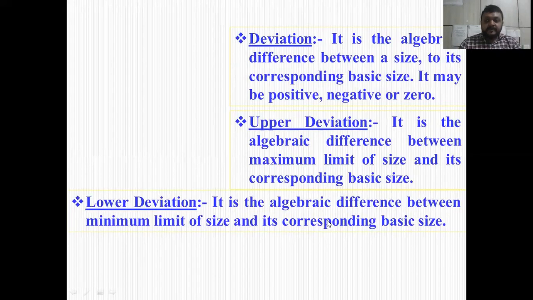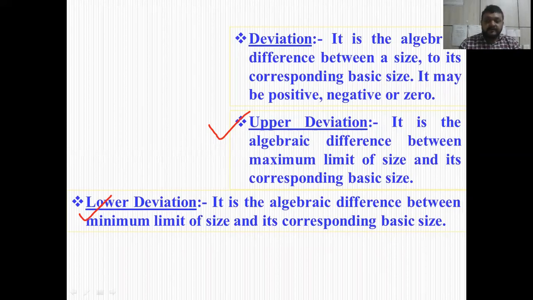Now, whenever you are providing the proper deviation, what are the deviations? Deviations are normally of two types: upper deviations and lower deviations. Deviation is the algebraic difference between a size and its corresponding basic size. It may be positive, negative, or zero, depending upon the requirement. Now, what is upper deviation?